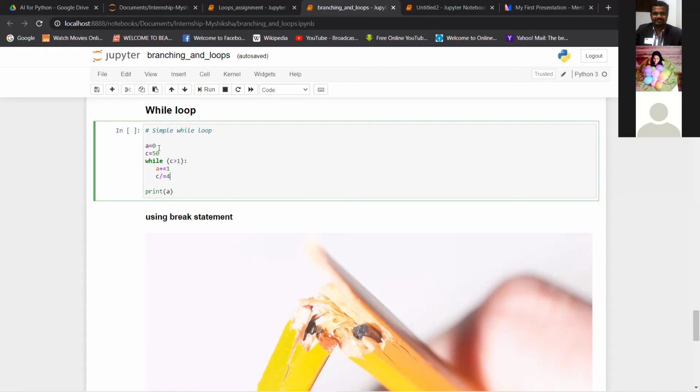You might see here that A is assigned 0, and C is assigned a value of 50. If I give the condition C is greater than 1, then only this set of operations should take place. On every iteration, C will be divided by 4.